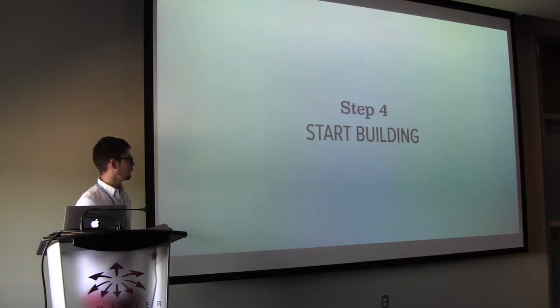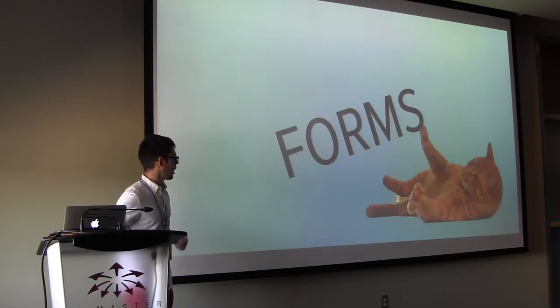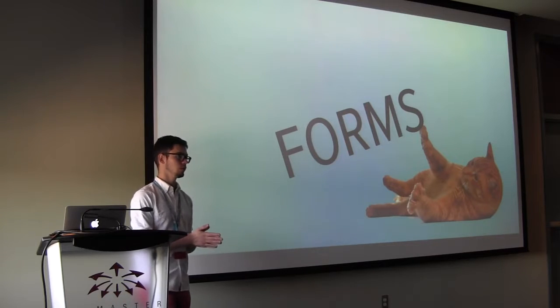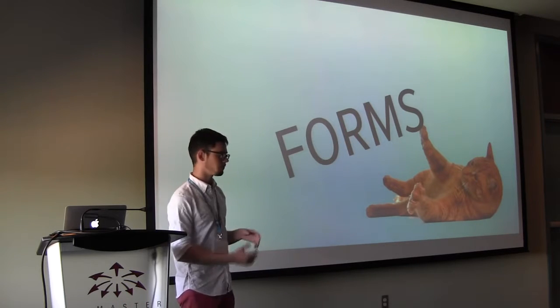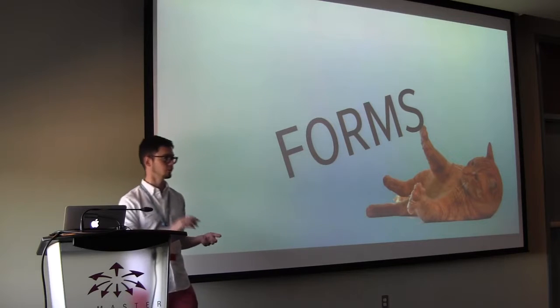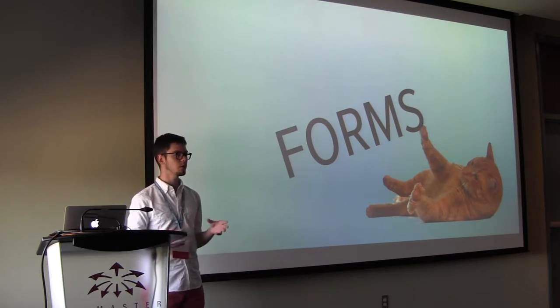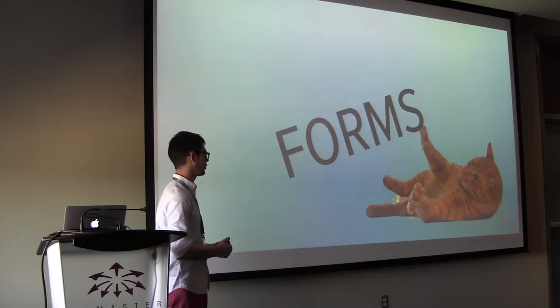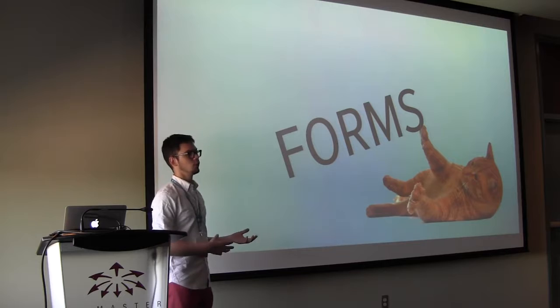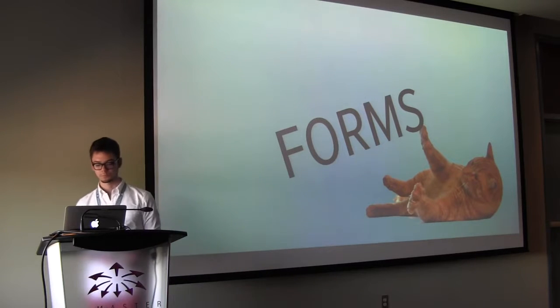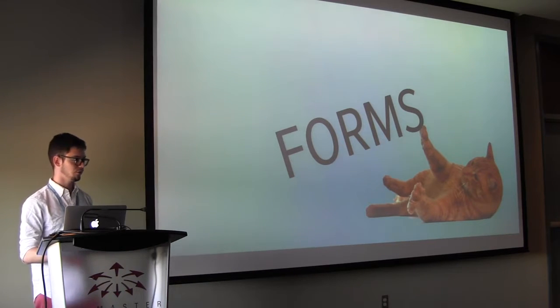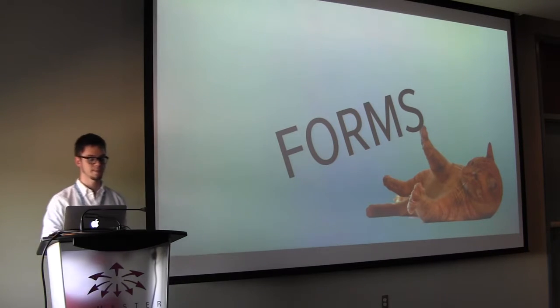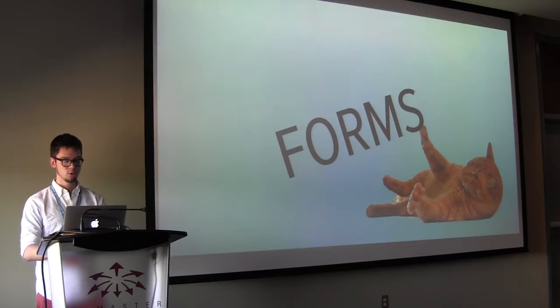So then step 4 is to start building. It's really that easy. And the main thing that you're going to do when you're doing this kind of stuff is deal with forms. Now, earlier I mentioned Ninja Forms, Gravity Forms, Contact Form 7. Those are all really great options if you want more of a visual, easy-to-use solution. But if we want to build our own forms, we have to do a little bit more work. Now, I'm not going to show you the HTML for a form. Hopefully you've all seen that at some point, you know, the form tag and inputs and all that. But if you want to process that in WordPress, you're going to need to do a bit of extra work.